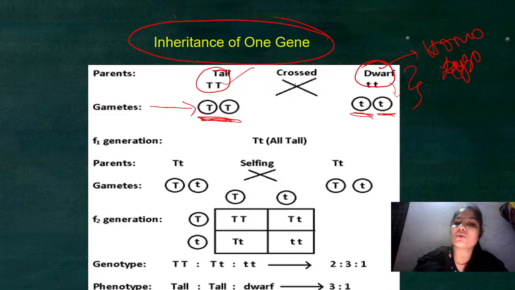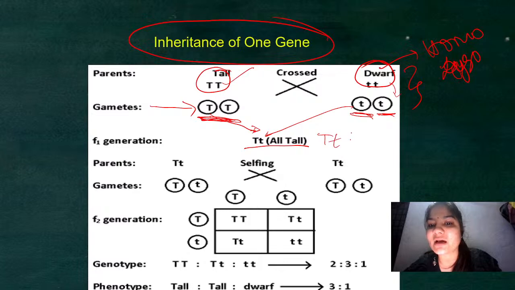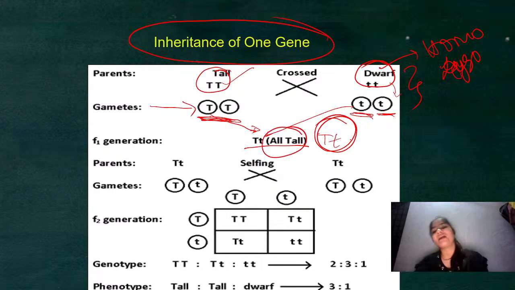Now we are going to cross them. From this T we get one T, and from this t we get small t, so capital T and small t. All the progeny we are going to get here are going to be capital T and small t. That means all the plants are going to be tall. Why tall?